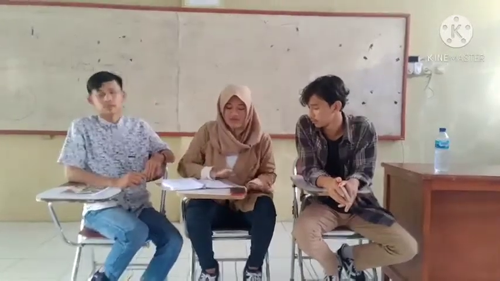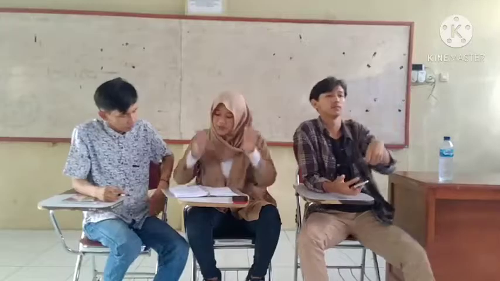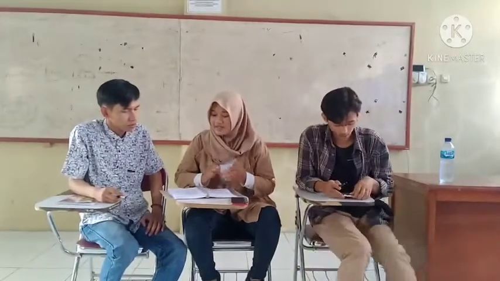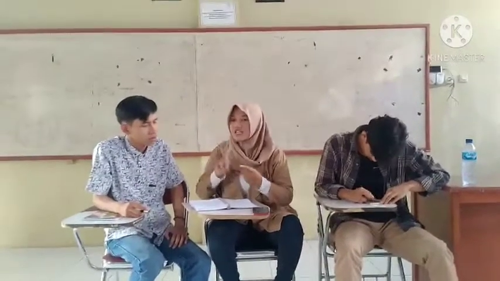So the third question is from Arwa. Is there a difference in grammar between complex and compound when we want to use the sentence? So the answer is, a compound sentence has at least two independent clauses connected by a coordinating conjunction. But the complex sentence has at least one independent clause and one subordinate clause.